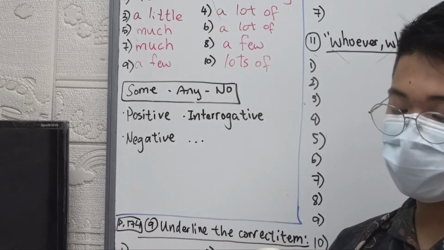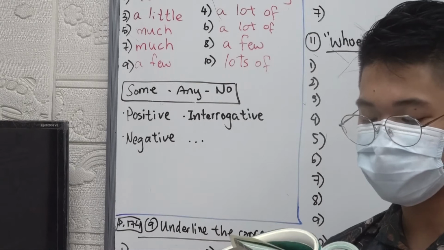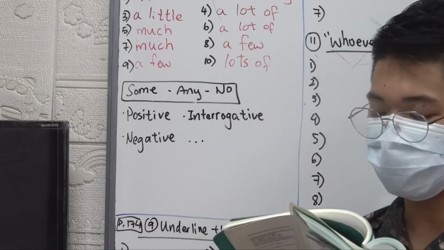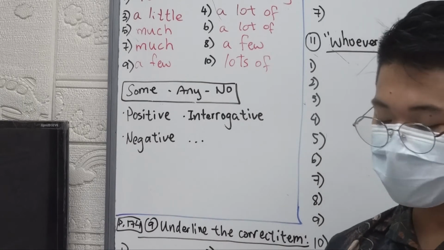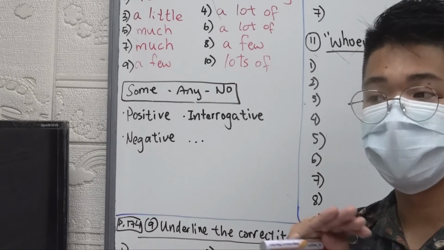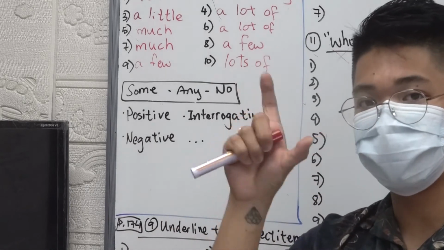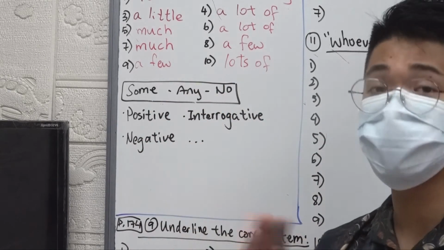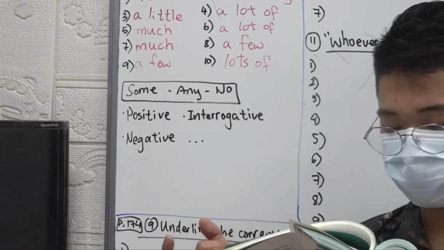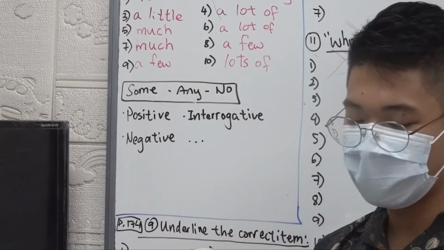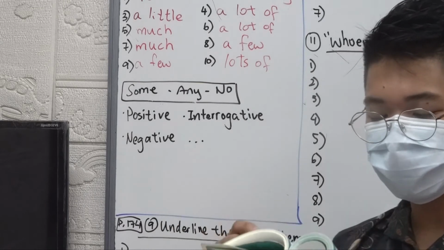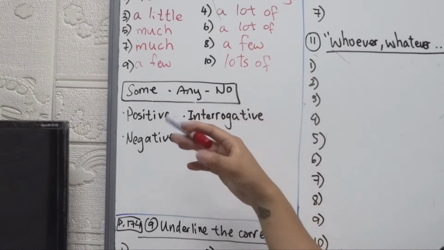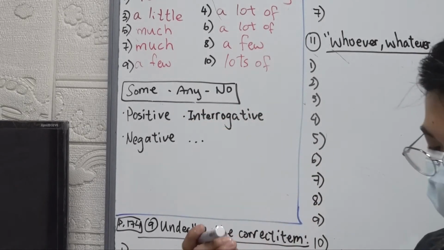Any and its compounds can be used after a positive sentence as well. So if anything is broken, I will hold you responsible. If anything is broken, so any part of the thing that you broke, it doesn't matter which part, as long as you broke it, you are responsible to fix it. And then similar for no and not any. This is just a negative part of any, so we'll not go through that because it's quite easy.